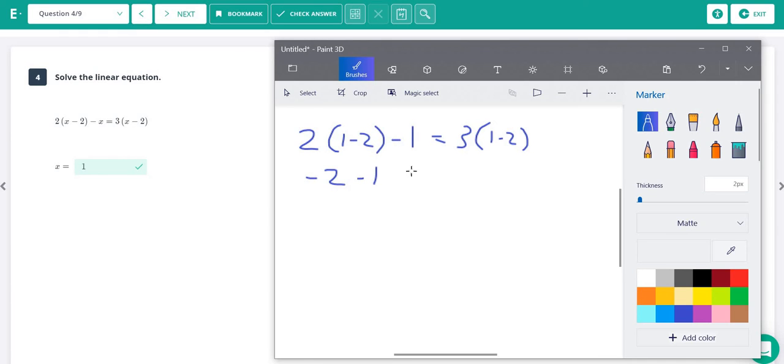Then we have minus 1. And over here, we have 1 minus 2 again is negative 1. And then times 3 is negative 3. So do we have a true statement here? Negative 2 minus 1 is negative 3. So now we know that we're good.